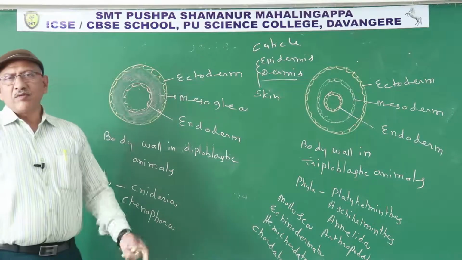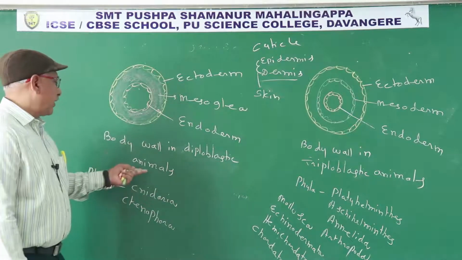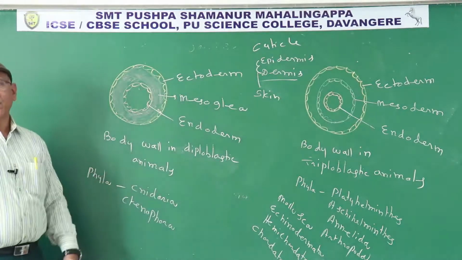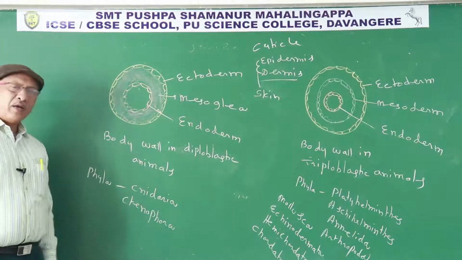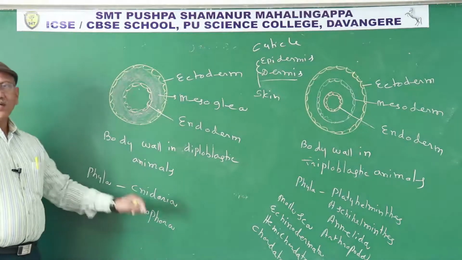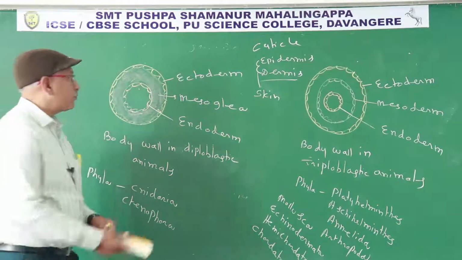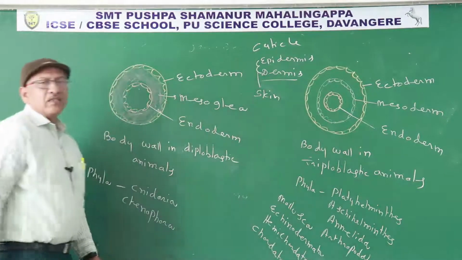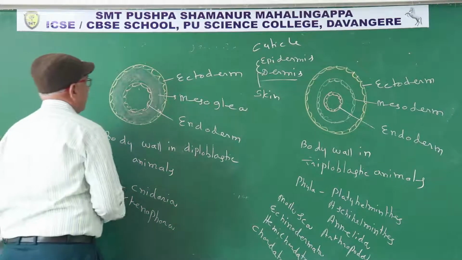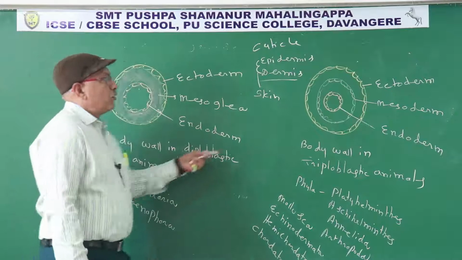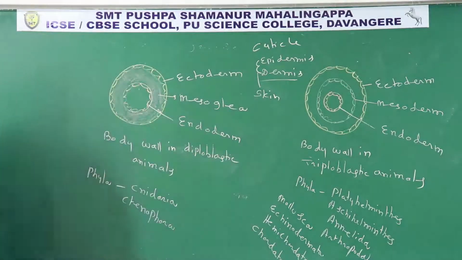In embryonic stage, if the body wall contains two germinal layers, they are known as diploblastic animals. So diploblastic animals are included only in two phyla, Cnidaria and Ctenophora. Now we discuss open and closed blood vascular system. So this is about body wall.